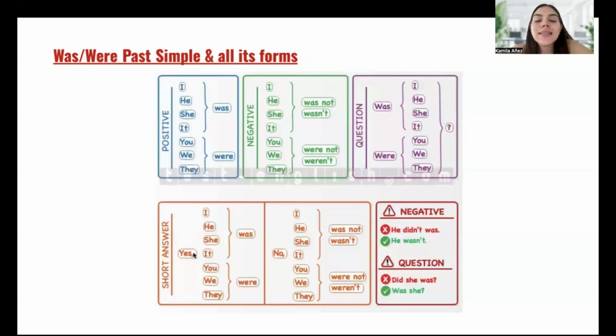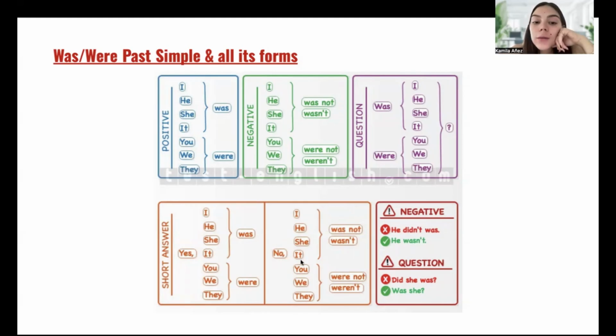Yes, we were. Yes, they were. For negative, we have no, I was not, or I wasn't. No, he wasn't. No, she wasn't. No, it wasn't. Or no, he was not. No, she was not. Or no, it was not.